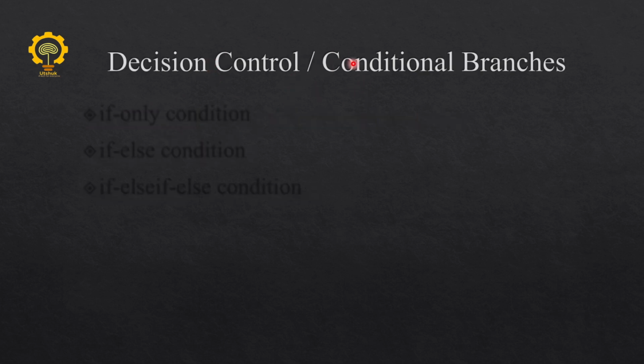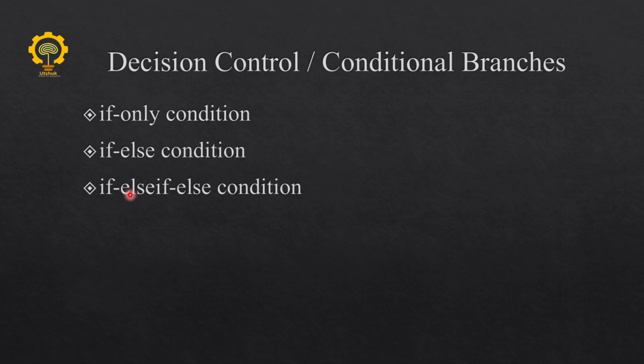Decision control or conditional branches can be categorized into three parts: if only condition, if else condition, or if else if condition. So these are three categorizations of decision control. Before moving into this section, in the previous video I told you that we will be discussing the equality operator while reading the if else condition. So let's move to that section first and we will cover this.